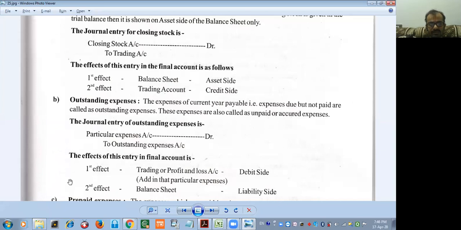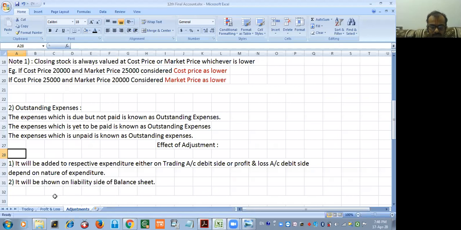Read this also. The effect of this entry in the final account is: first effect, trading or profit and loss account debit side, and second effect, balance sheet liability side. Hopefully everyone understands this. Yes, sir.